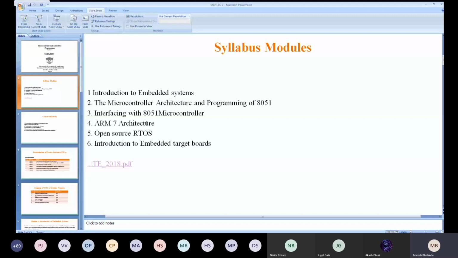Again, I think you have studied operating systems in the previous year, yes or no? I just want to know the answer. Yes, sir. Okay, and the real-time operating system you have also studied. Sir, only a small introduction was given, not complete. Can anyone tell me the difference between these two, what is the operating system and what is the real-time operating system, and why it is mostly used with embedded systems?